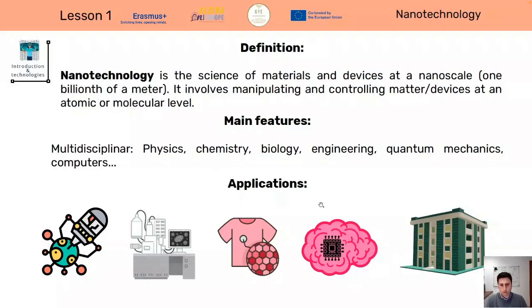Then another application is related to Elon Musk, who nowadays is not as famous as he used to be in the past, or is not well seen, but he has a company called Neuralink, which is researching how to implant a microchip in your brain in order to transfer knowledge to you without going to the university or reading a book.